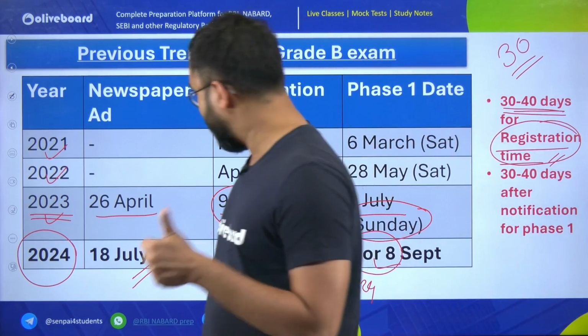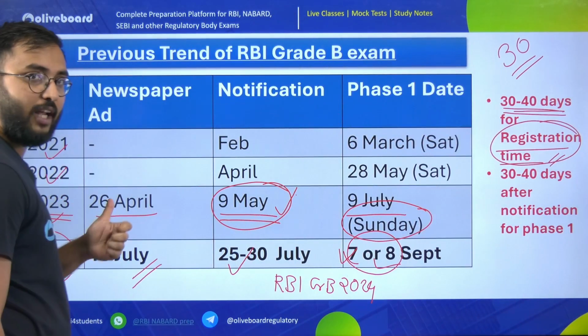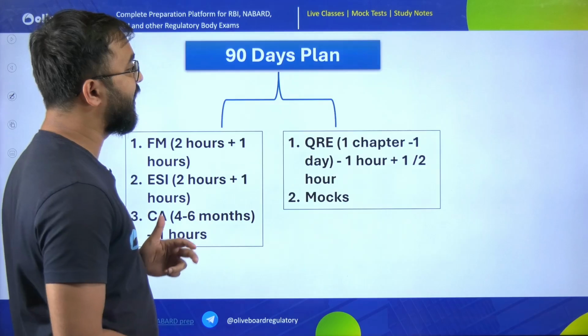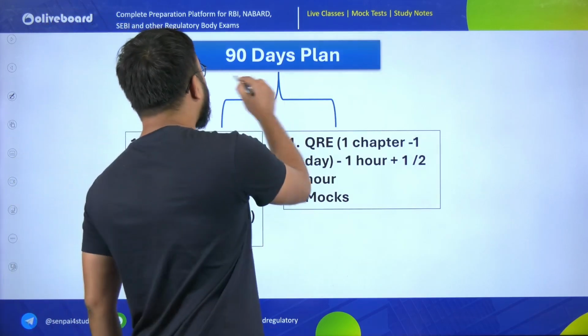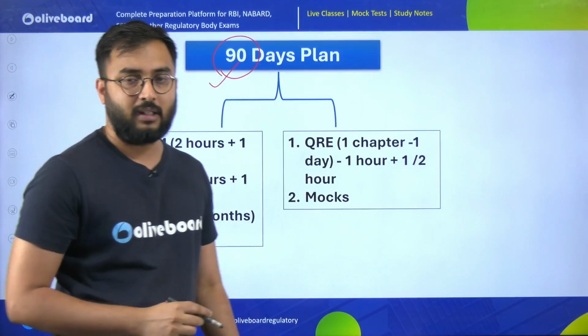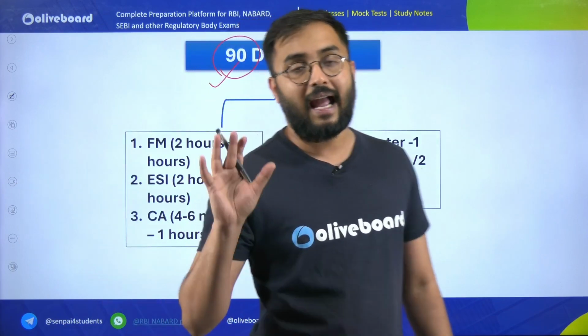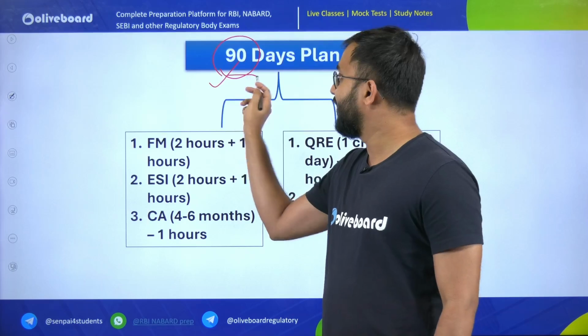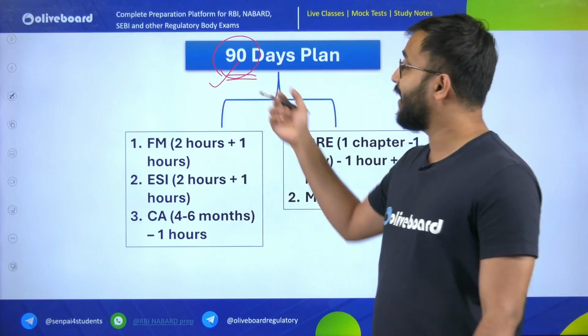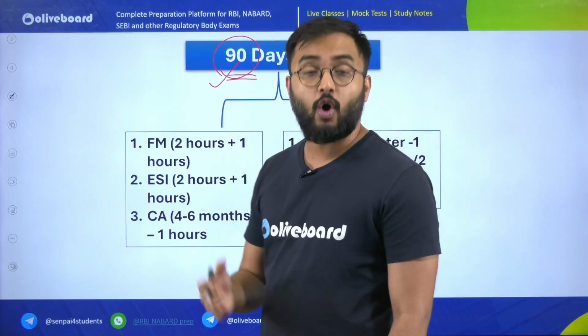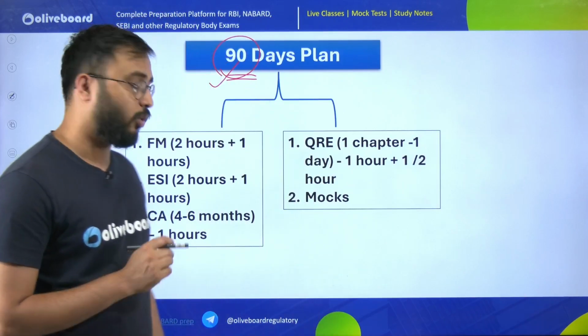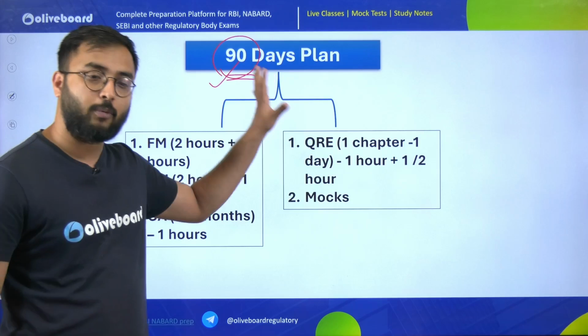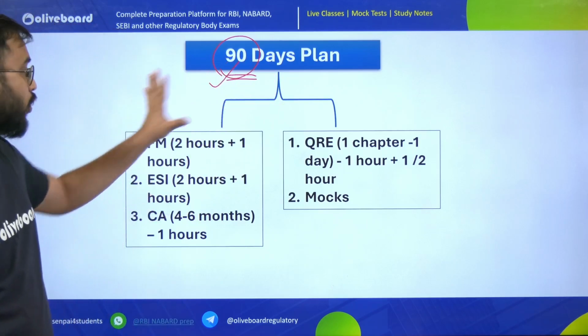So if you look at the first or second week of September, you already have July with you, then July, August and September. So you have overall 90 days for preparation. Also consider that you don't count Saturdays and Sundays in these 90 days, because Saturdays and Sundays we can keep for revision or maybe for relaxation. So these 90 days, roughly, you will definitely get. Now what to do here?